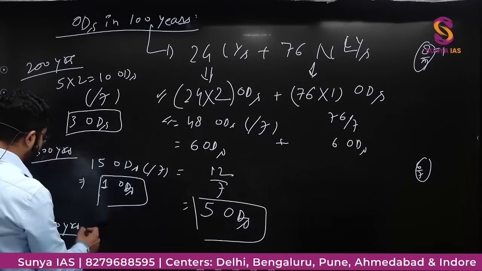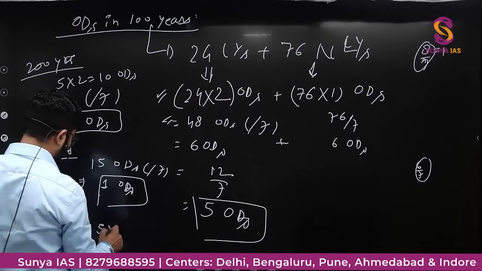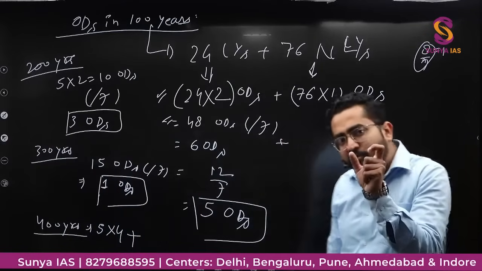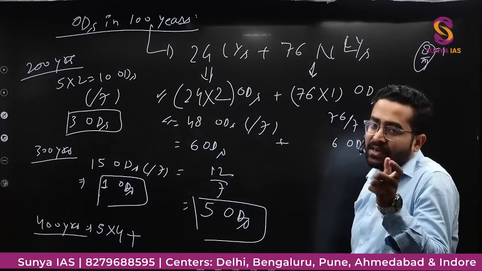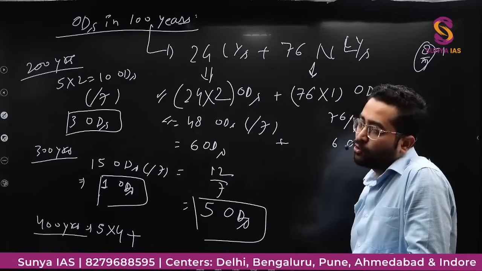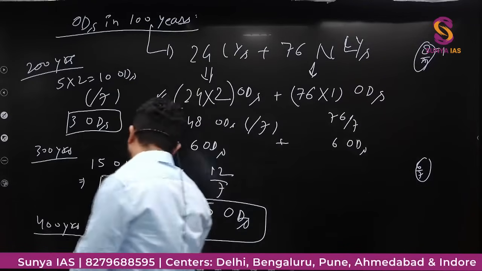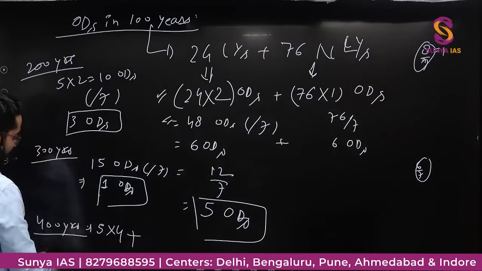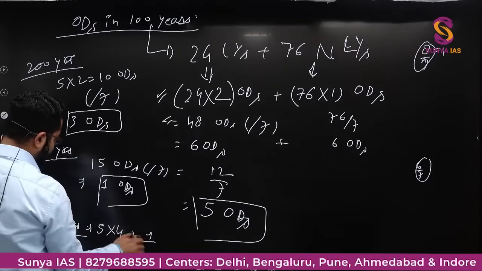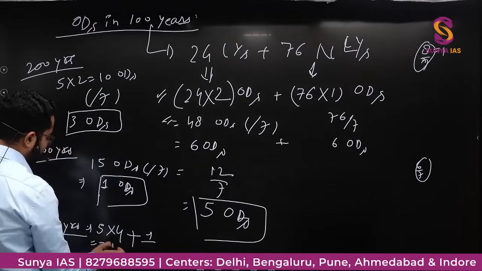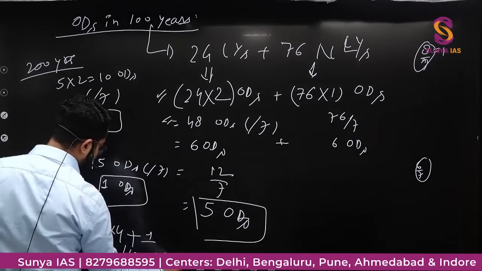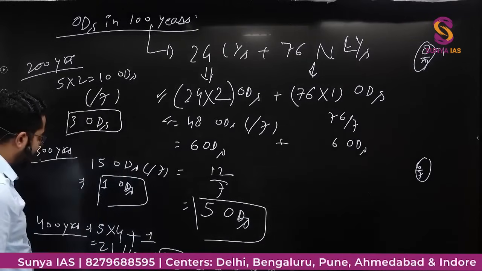For 400 years here will be 5 into 4. But the year 400 is a leap year. For a leap year there are 2 odd days. So we have already calculated 1 odd day for 400, so I'll just add 1 more here. So this would be 5 into 4, 20 plus 1, 21. I'll divide 21 by 7. This would be remainder 0. That means 400 years will be having 0 odd days.